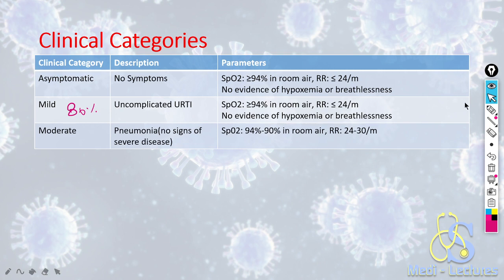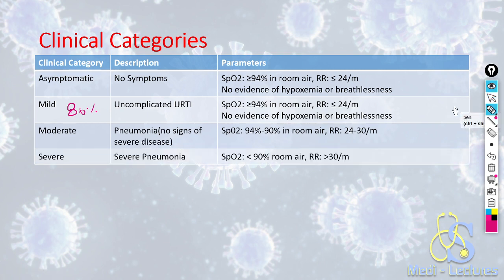The patient can fall into moderate or severe categories, which can be seen in 15% of cases. Moderate is defined by pneumonia without any signs of severe disease. In moderate illness, the SpO2 will range from 90 to 94% and respiratory rate will be 24 to 30 per minute. In severe illness, the SpO2 falls less than 90% on room air, or respiratory rate goes above 30 per minute. Then it is severe illness.